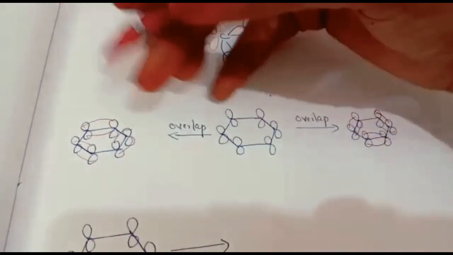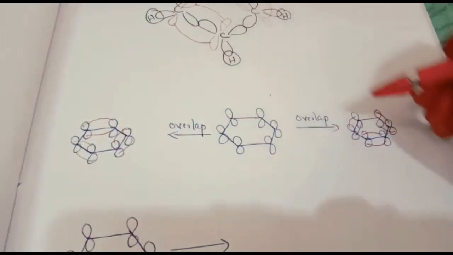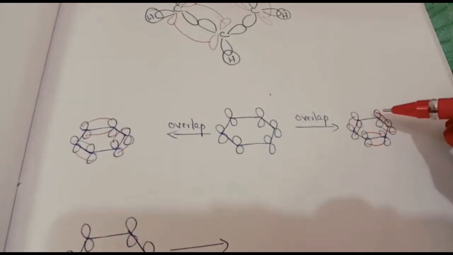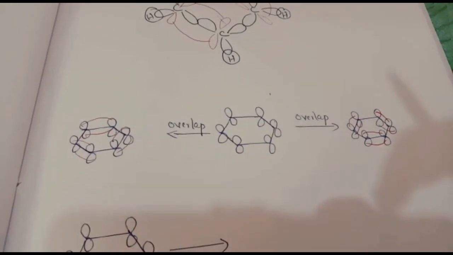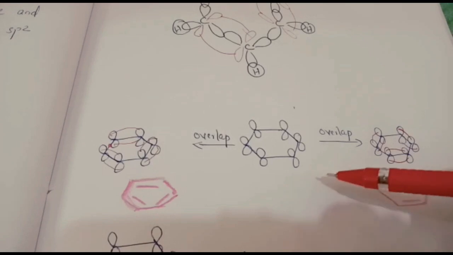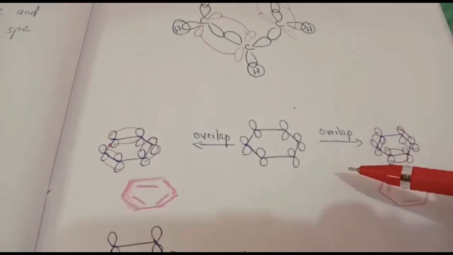So if it is this side, here it will be double bond, double bond, double bond, and here it will be a double bond in the other position. These are the two forms of Kekulé structure. So the two Kekulé structures correspond to localized pi bond formation in one of the two ways shown below.